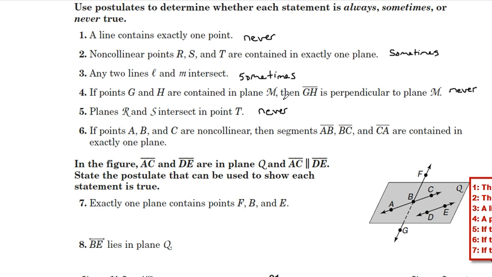Number 6, if points A, B, and C are collinear, then the segments AB, BC, and CA are contained in exactly one plane. That's going to be always true, because if I have 3 points in a plane, I can connect those 3 points, any 2 of them at a time, to make a segment, which they're saying right here, AB, BC, and CA. So because the points are in the plane, the 3 segments will also always be in the plane.